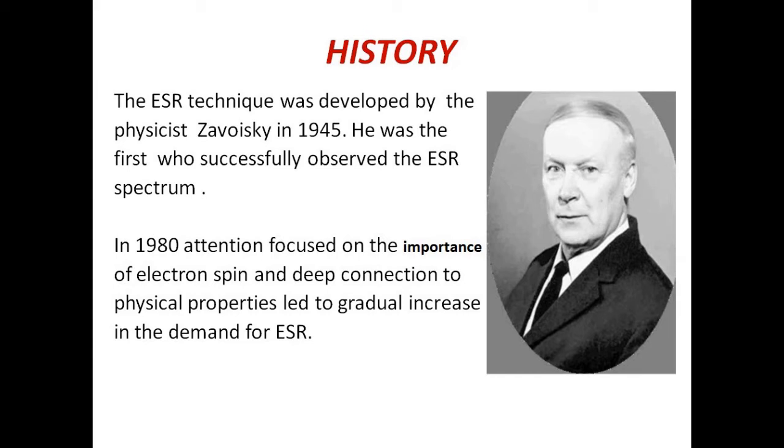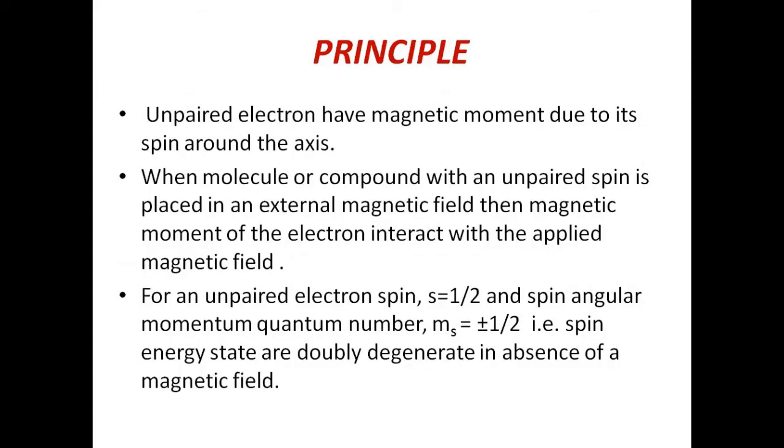Now what is the basic principle of ESR? It is the main and most basic topic of our video. As we know, an electron has spin around its own axis, and due to this spin it possesses its own magnetic moment. The unpaired electron has a magnetic moment due to its spin.